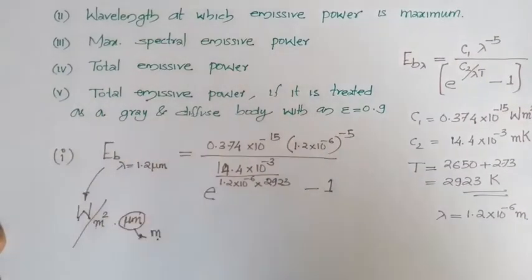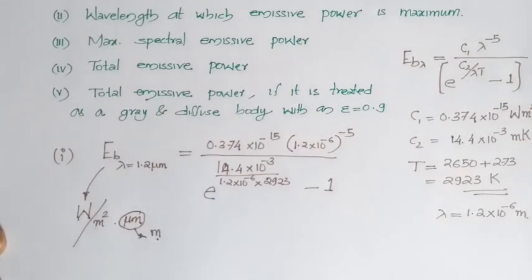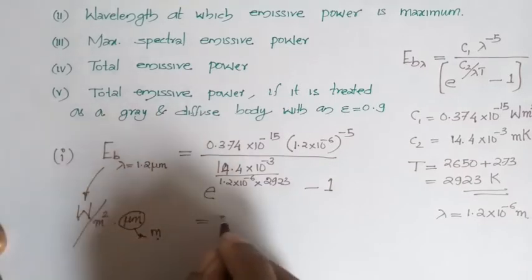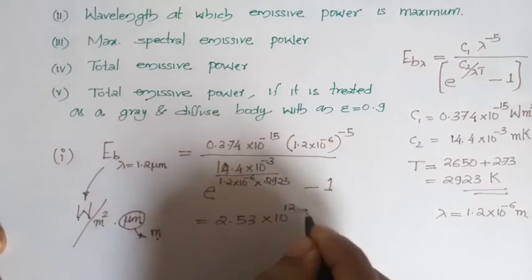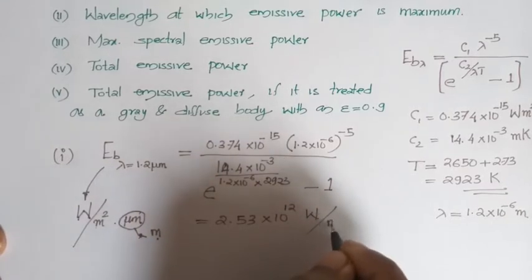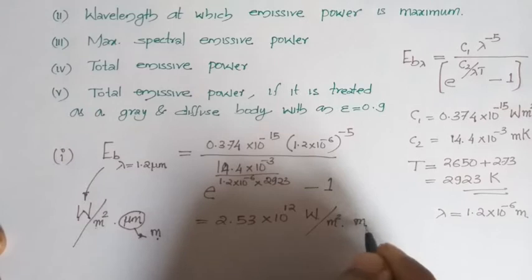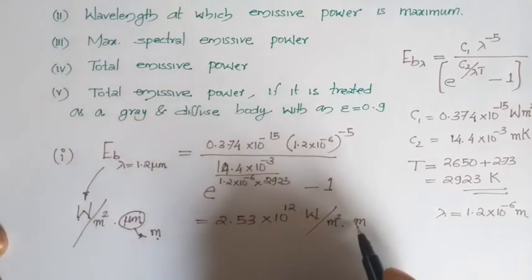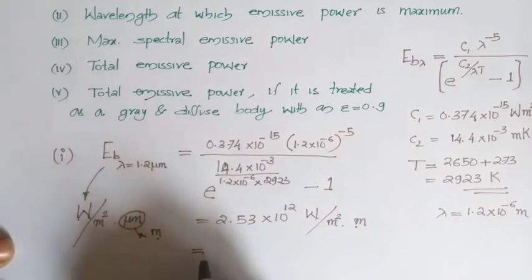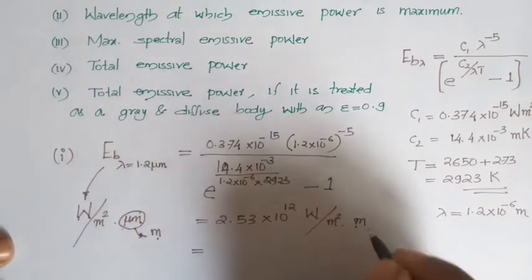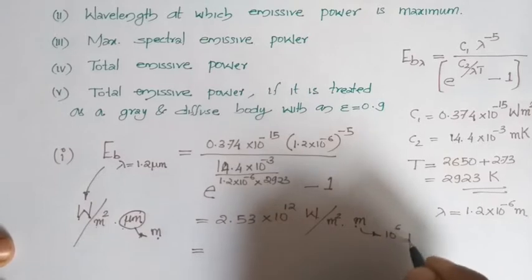So if you are substituting, you will be getting a value equal to 2.53 into 10 raised to 12 watts per meter cube, or meter square into meter. I will be converting this meter into commonly used unit, which is micrometer. Then you will be getting 1 meter is 10 raised to 6 micrometer.